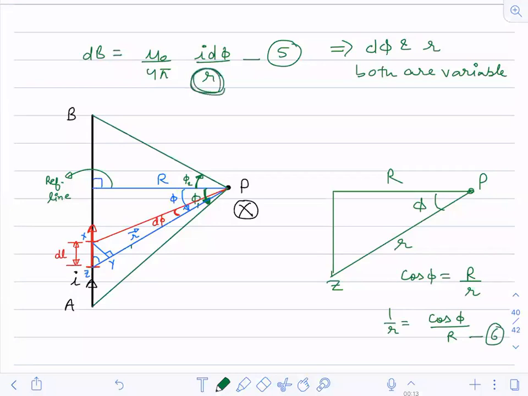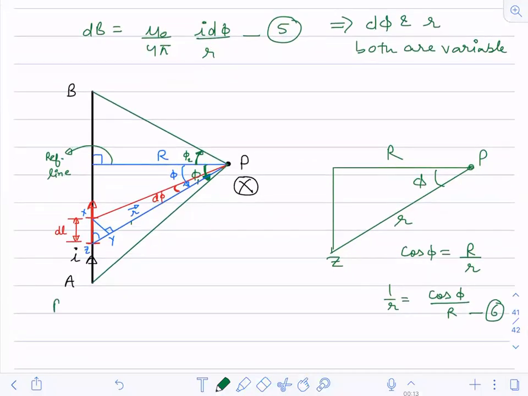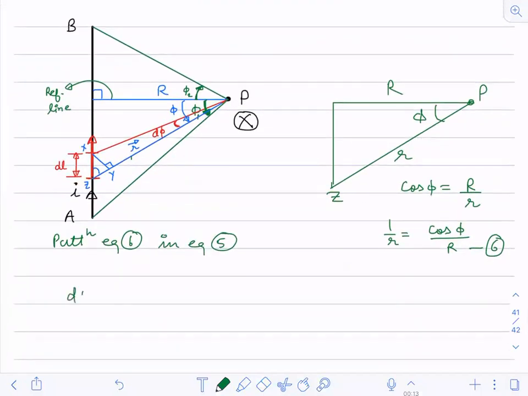1 by R, you are having 1 by R. So 1 by R you will substitute from here. Okay, so putting equation 6 in equation 5. What you had in equation 5, I had mu naught upon 4 pi I d phi by R. Instead of 1 by R, I'll substitute 6.